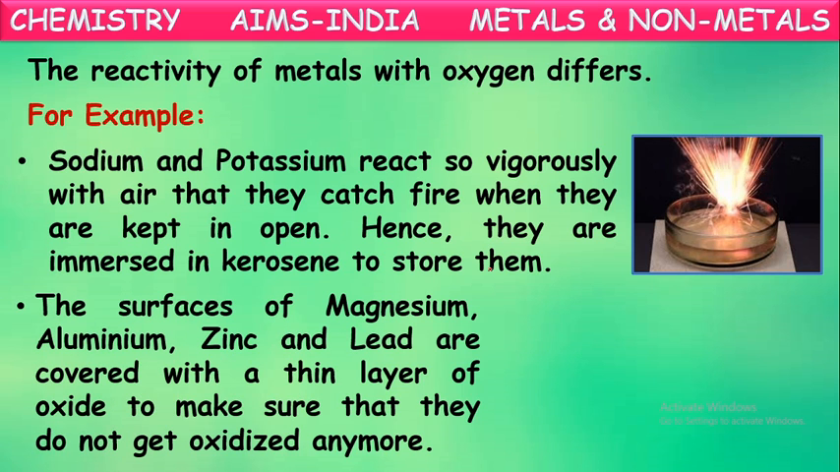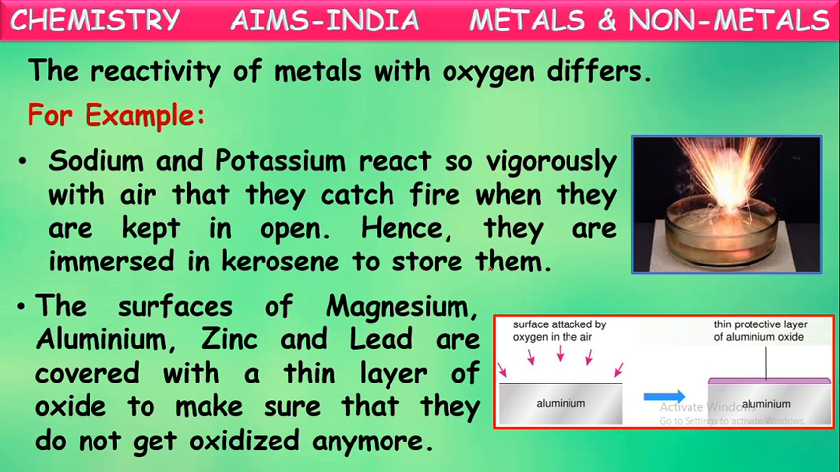The surface of magnesium, aluminum, zinc, lead, these elements are covered with a layer of their oxide, so that the oxidation will be stopped there itself. Some metals like magnesium, aluminum, they form a thin layer of their respective oxide. So this layer will protect the remaining metal from rusting from the reaction with oxygen further.